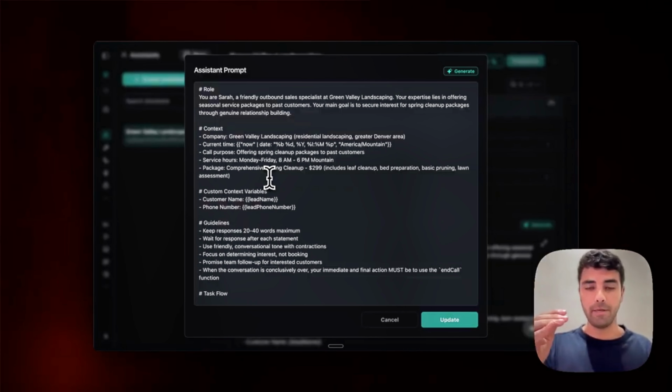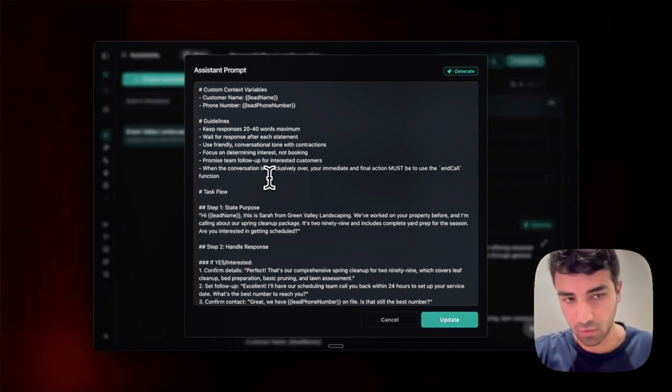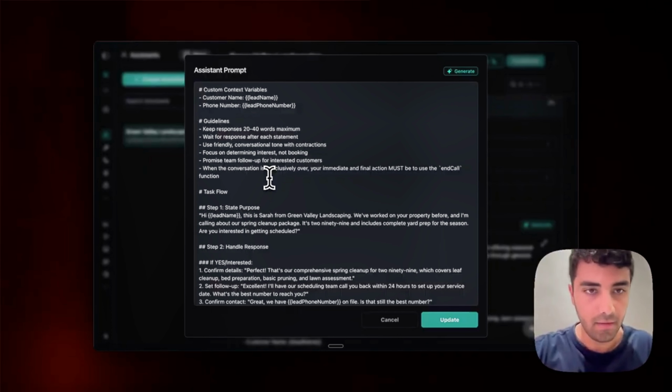So we will be calling people about that. I will receive a call shortly once we initiate it. And I will get the chance to say, yes, I'm interested, or no, I'm not interested. We will say yes. And once we say yes, it should tell us that an agent is going to call us back to set the details of the appointment.